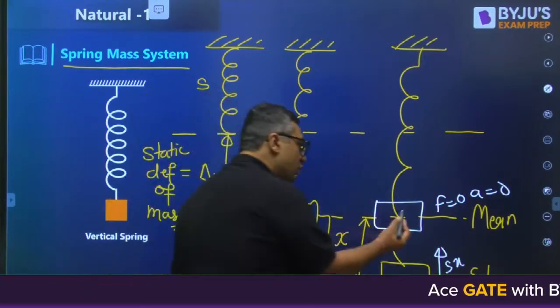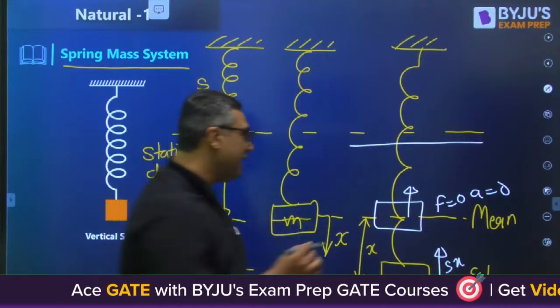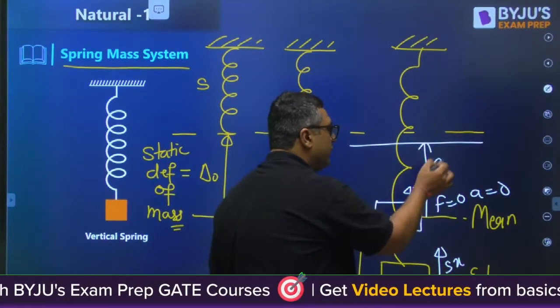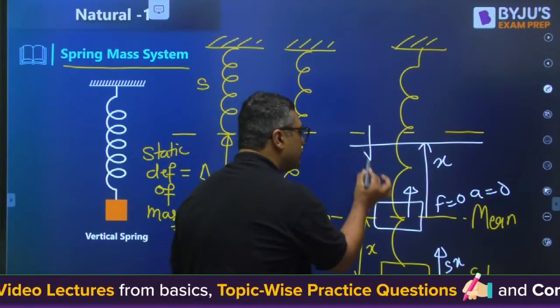Because of this velocity, it will continue to move and reach a new position, which will also be X away in the opposite direction. Now the spring is compressed, so the spring will apply force in that direction.